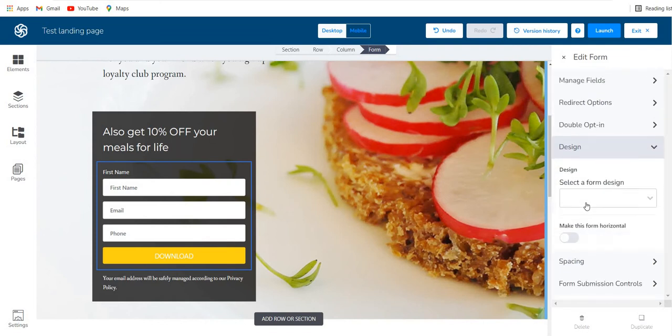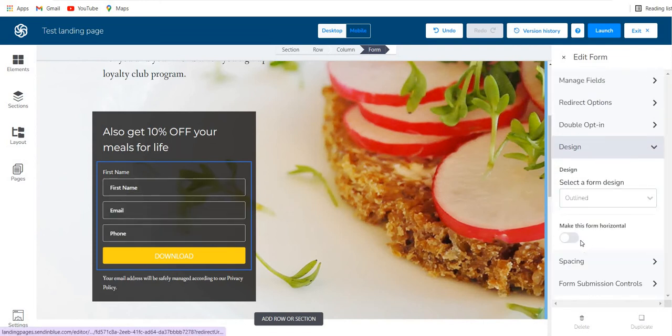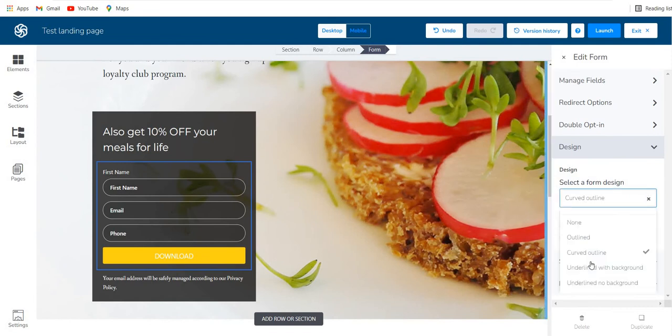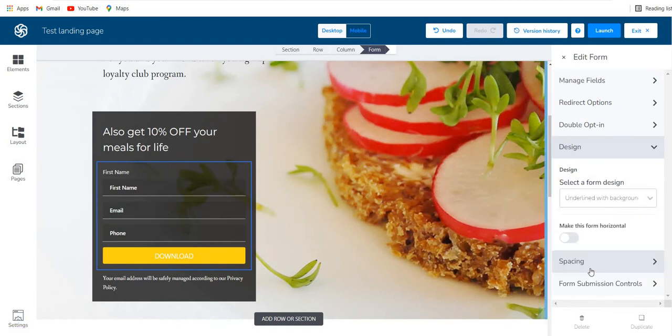Right? You can also change the design of the form. You can give it an outline. If you see, it changed the color over here, making it look more beautiful. You can go a curved line over here, or you can give an underline with background.